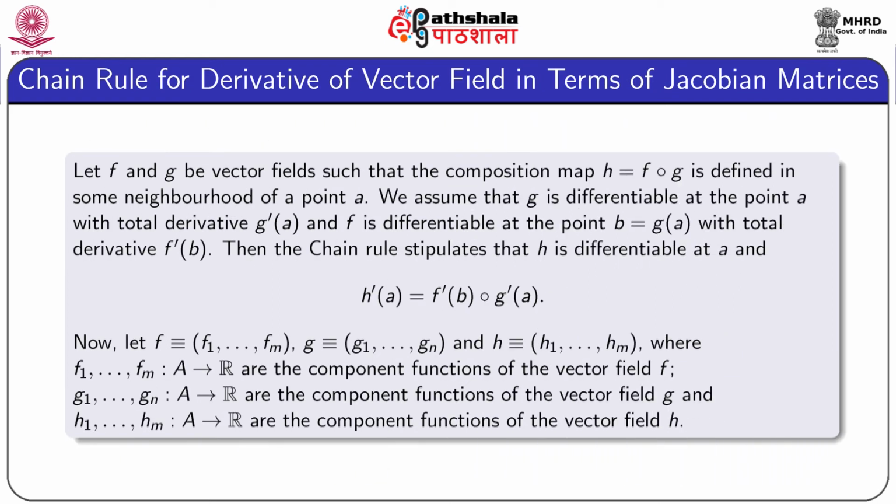Finally, we are going to discuss the chain rule for the derivative of vector fields in terms of the Jacobian matrices.